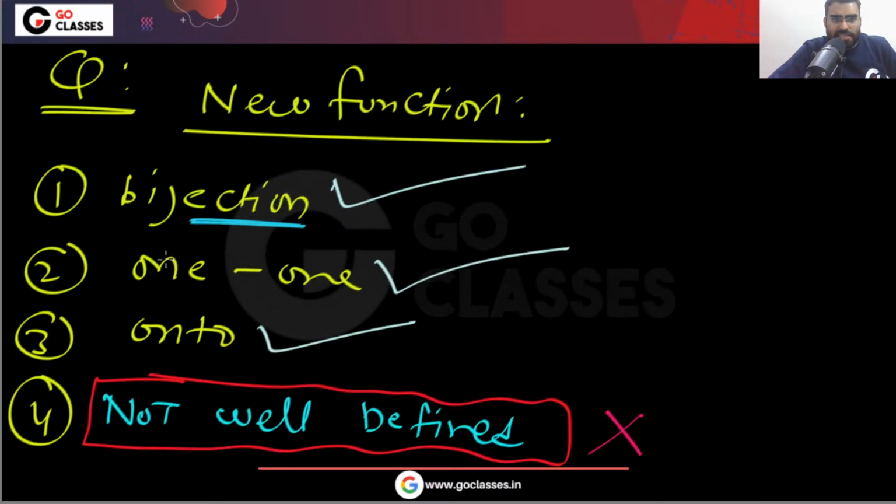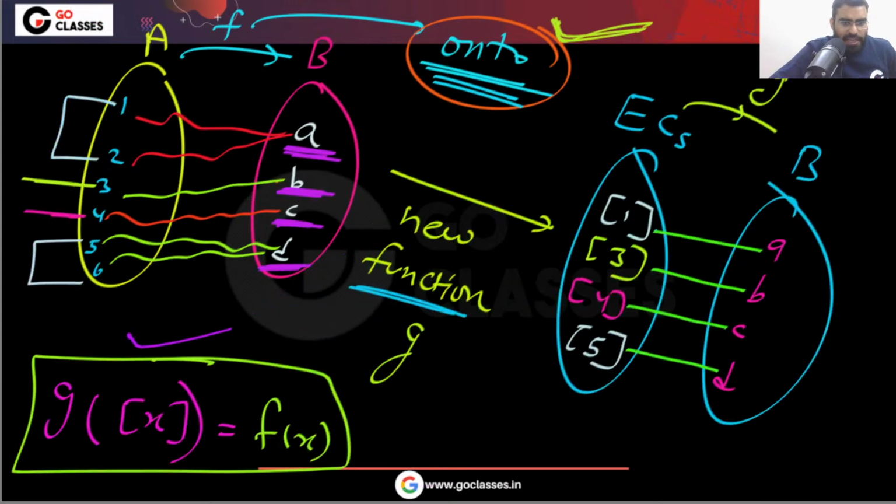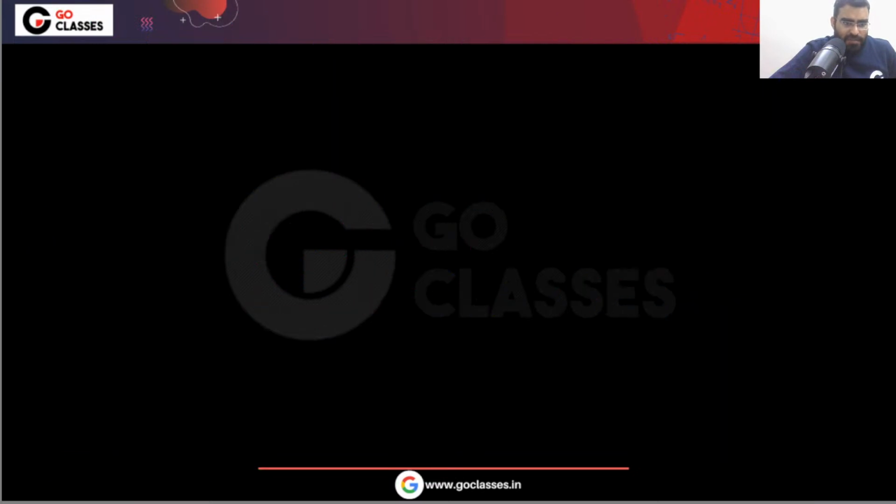So it will be a bijection, it will be 1 to 1, it will be onto, and the given function is well defined. This given function has no problem. This given function is well defined. Actually, by definition, every function is well defined. I will not go into the detail of well defined, but let me tell you the concept.